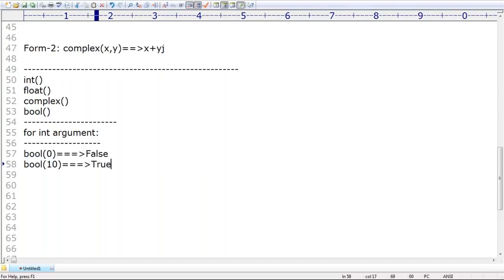True is the answer. For an int argument, the behavior is very simple: 0 means false, non-zero means true. If you pass an int type as the argument to the bool function,